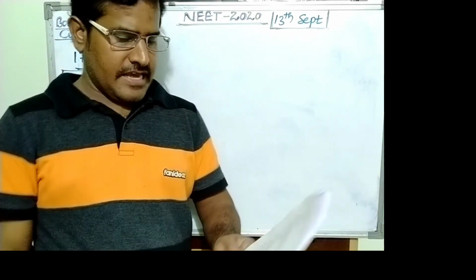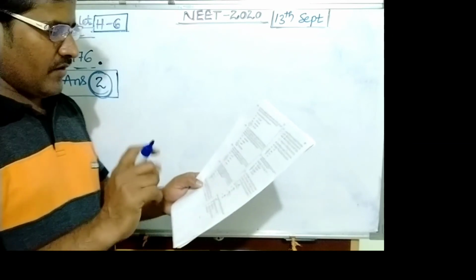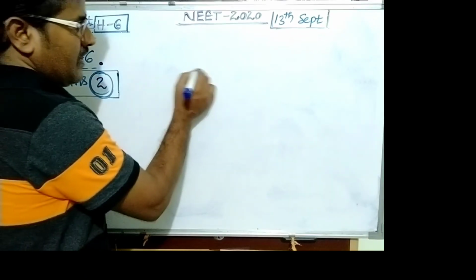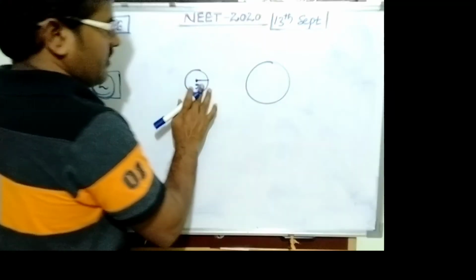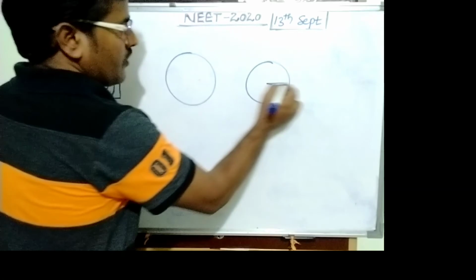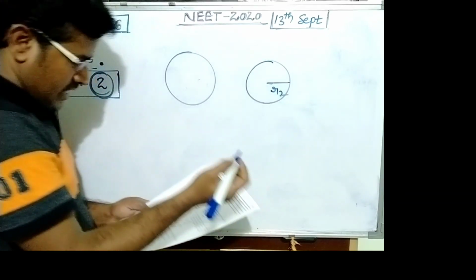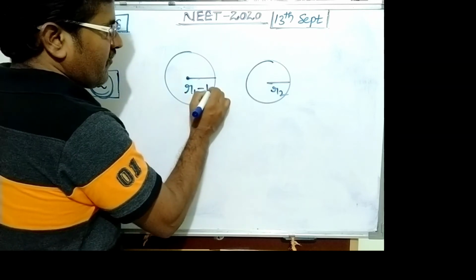176: the quantities of heat required to raise the temperature of 2 solid copper spheres, one of radius r1, another of radius r2, where r1 is bigger, r2 is smaller, and r1 is 1.5 times r2.